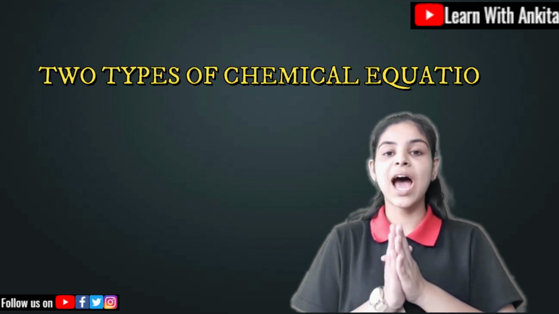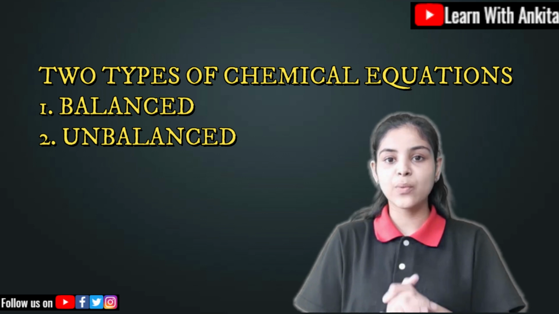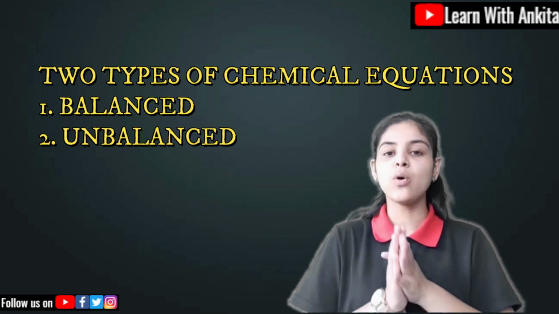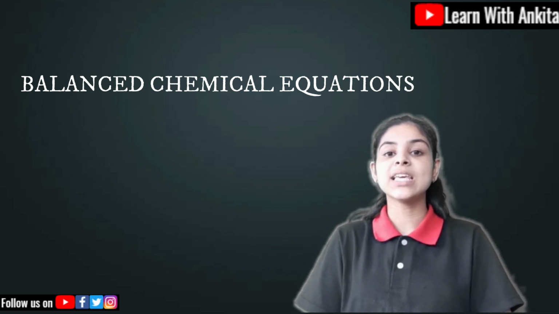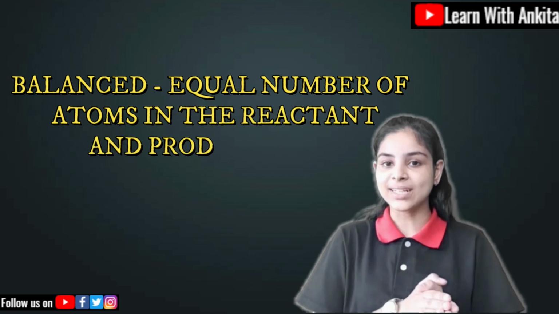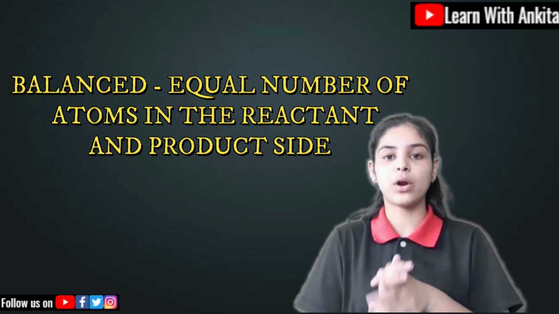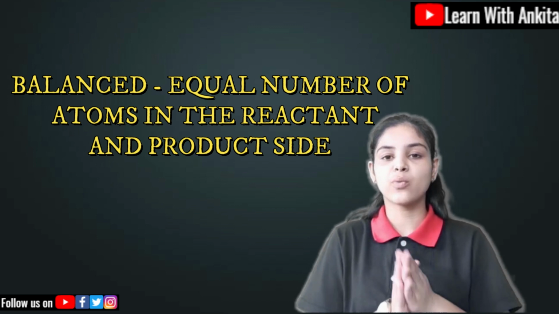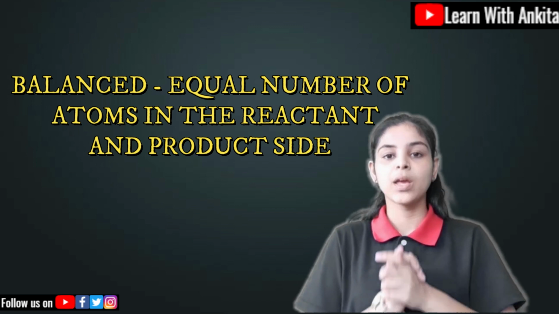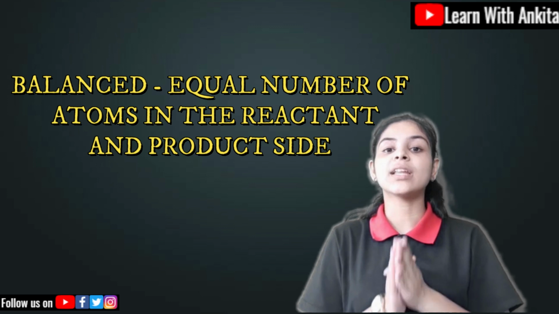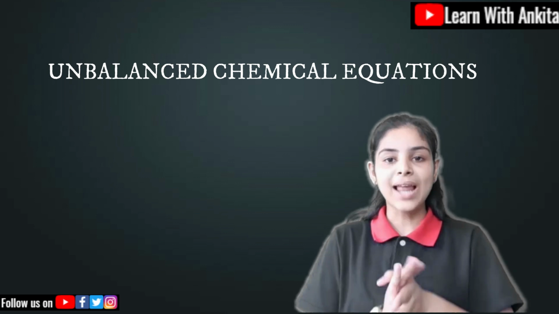So you can see we have two types of chemical equations, the balanced chemical equations and unbalanced chemical equations. Now let me come to the balanced chemical equations. Balanced are the ones which have an equal number of atoms on the reactant as well as on the product side. I told you what reactants and products are, and what the left hand side and right hand side are. So the equal number of atoms on the reactant as well as on the product side will be a balanced chemical equation.